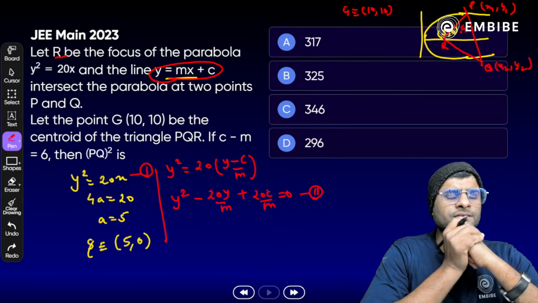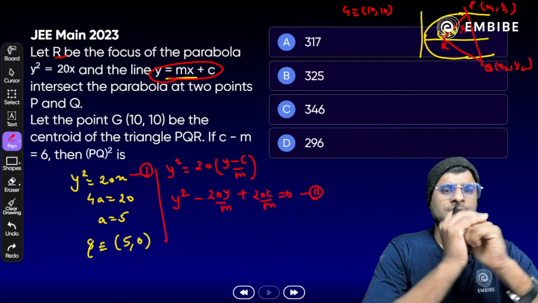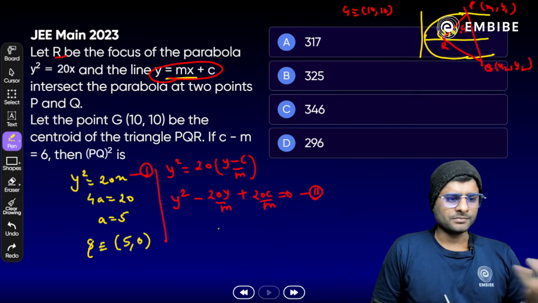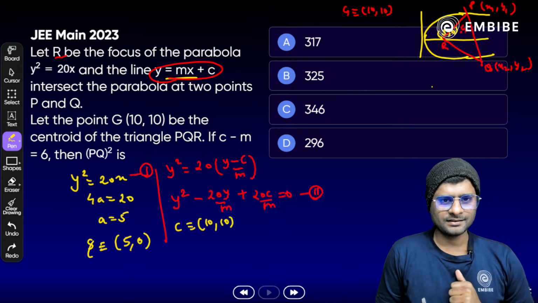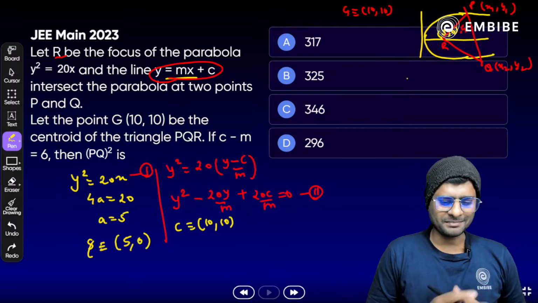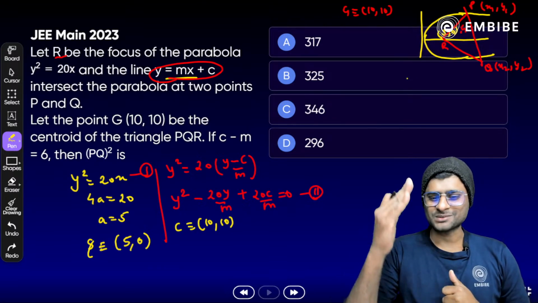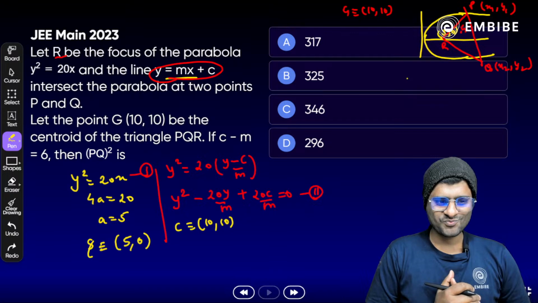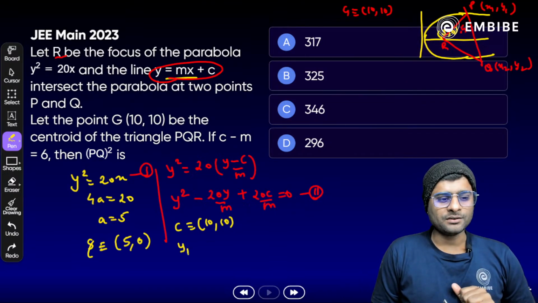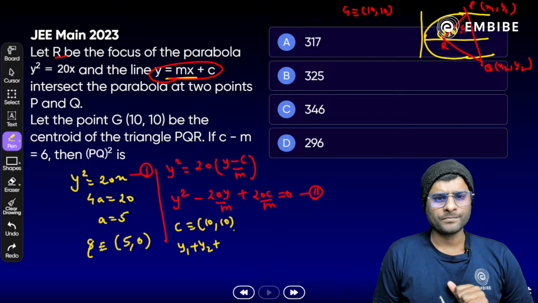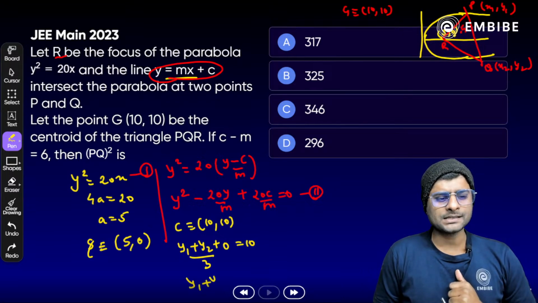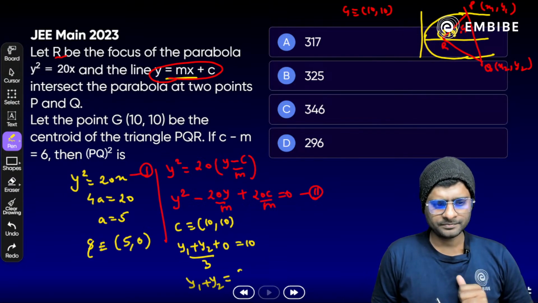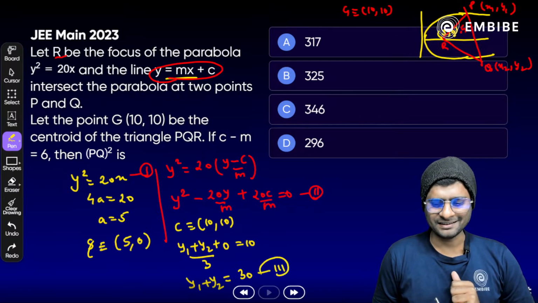Now what next here? The centroid. How do we find out the centroid here? Centroid means what? Yes, x1 plus x2 plus x3 by 3 is equal to 10 and y1 plus y2 plus y3 by 3 is equal to 10 here. Okay, so we have to just apply here y1 plus y2 plus y3. y3 is from 5 comma 0, that is 0 here, divided by 3 which is equal to 10. So we get what? y1 plus y2 is equal to what? 30. Make it equation number 3 here.